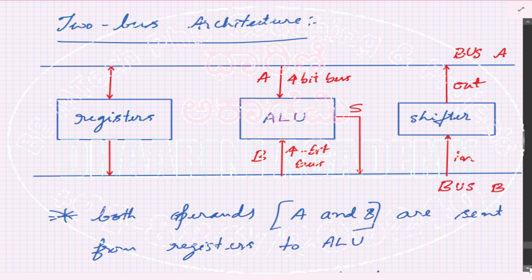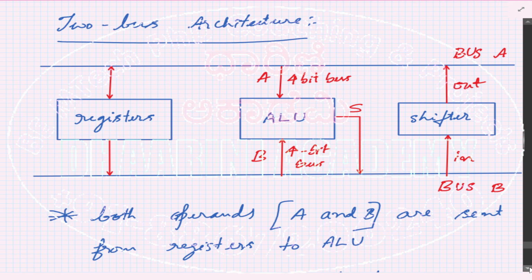So a one-directional arrow means data can flow only in that direction. Bidirectional means data can flow in both directions. Considering this, you can see that registers can bidirectionally pass data with bus A, but unidirectionally with bus B. Only output from registers to bus B is possible. Like that, you can see.